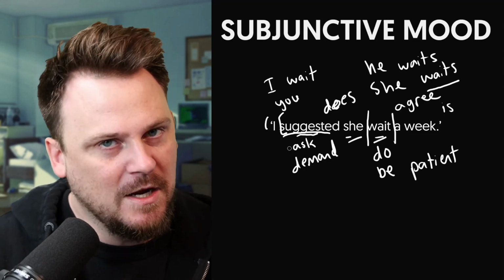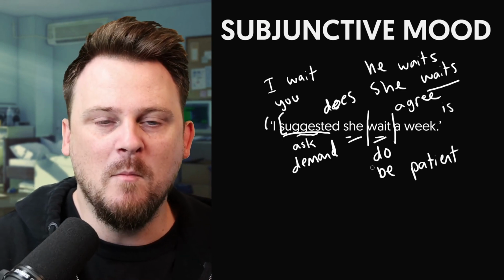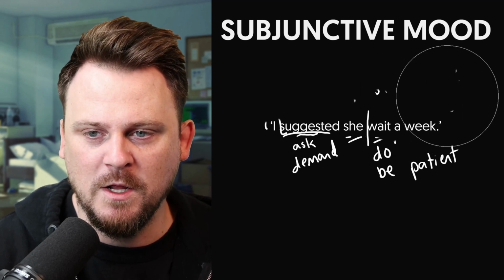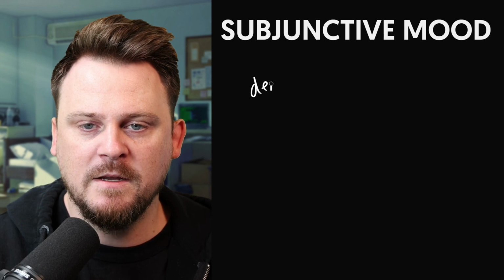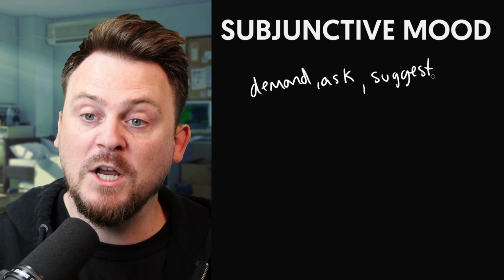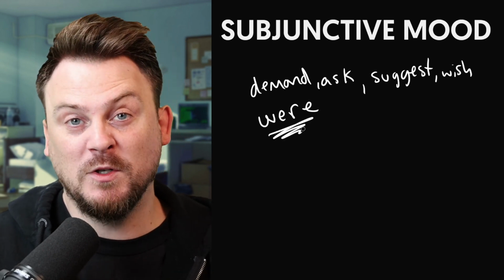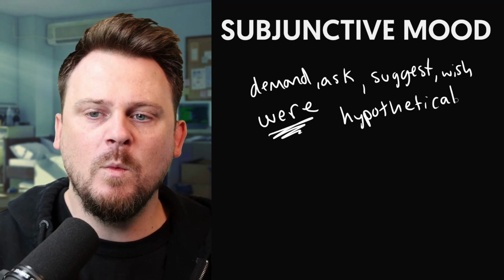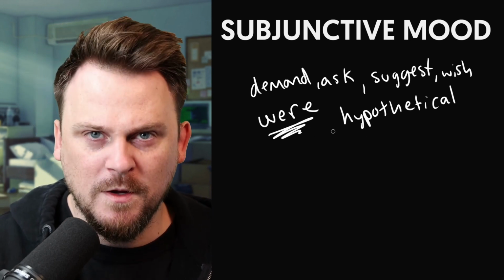And again, that's a little confusing, I know, but I think once we get into a couple more examples, it will be more clear. Now, before we do that, just one thing very quickly. So as I said, after specific words like demand, like ask, like suggest, like wish, but also were. And that's probably the most common way to use it. When we make a hypothetical using were and would, right?